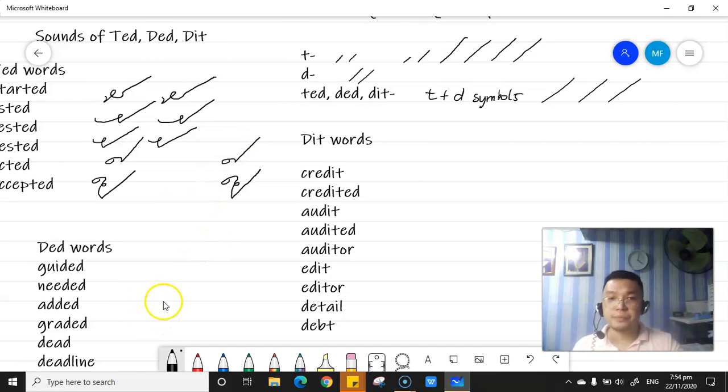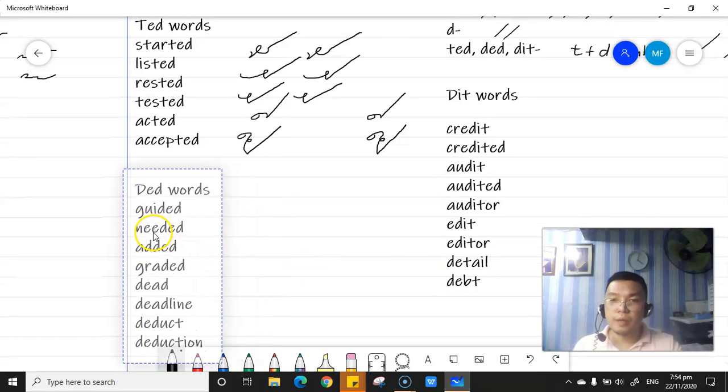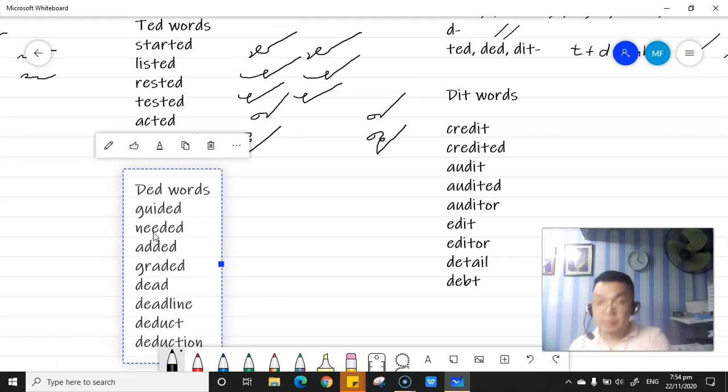Medyo ano yung ilong ko. Na-allergy na naman ako. Okay.